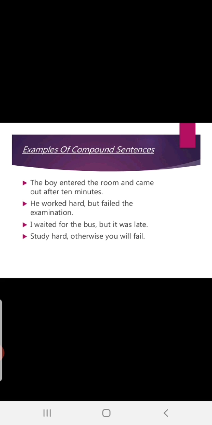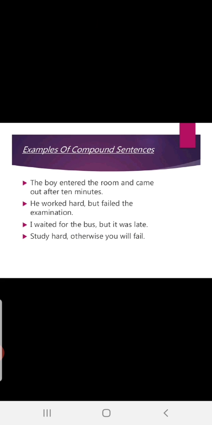The boy entered the room and came out after 10 minutes. See, we used one coordinating conjunction from the FANBOYS. So this is compound. Compound means you will find two or more main clauses in this. Hope you understood this first example. Second, he worked hard. He failed the examination. He worked hard but failed the examination.